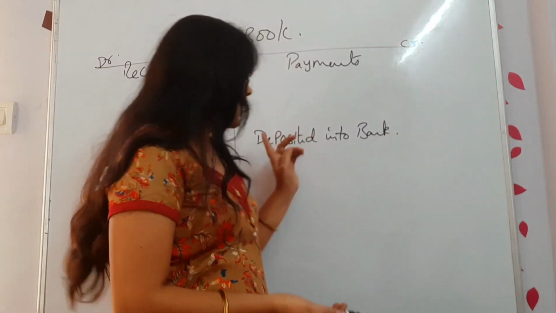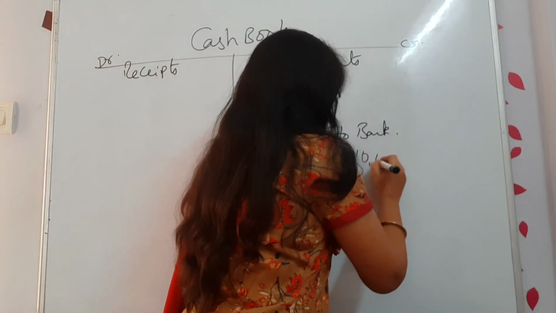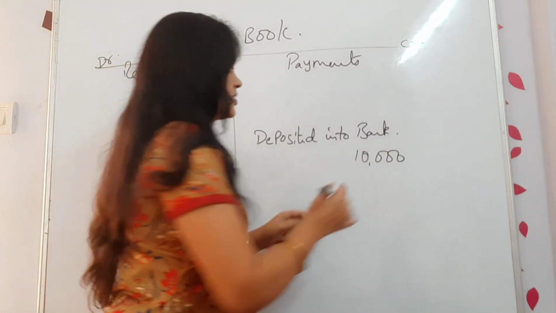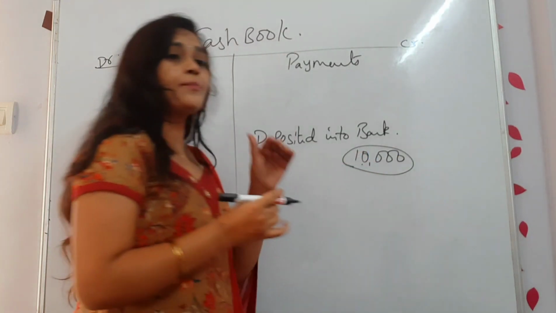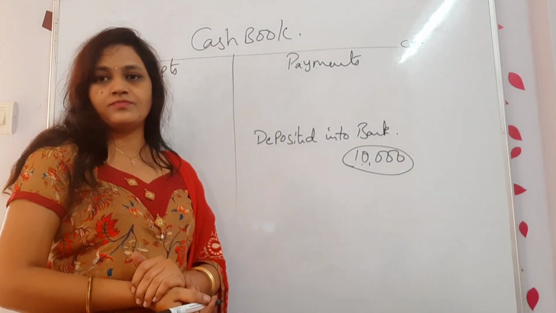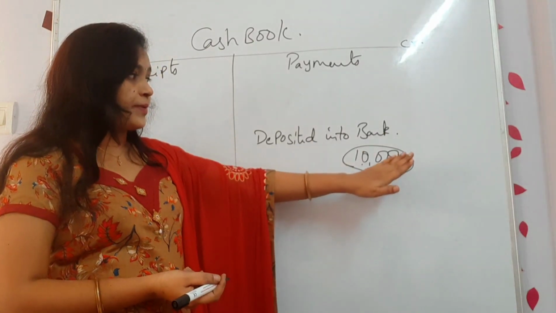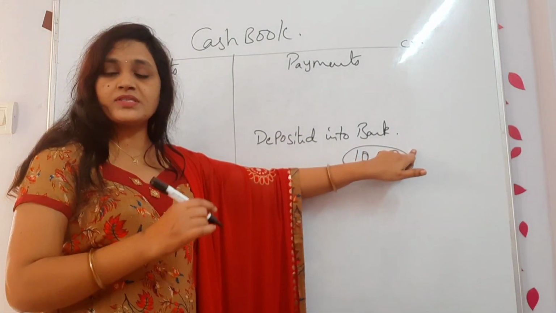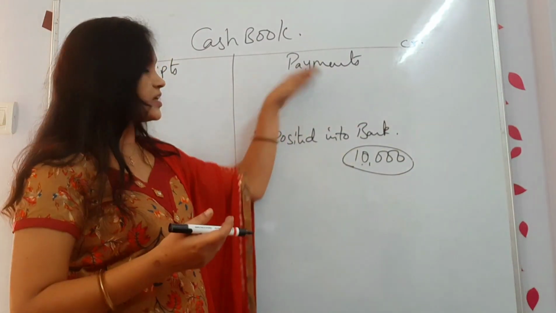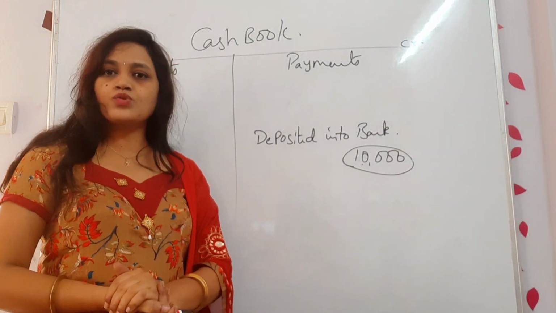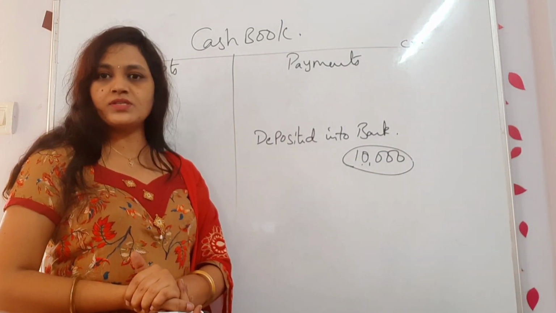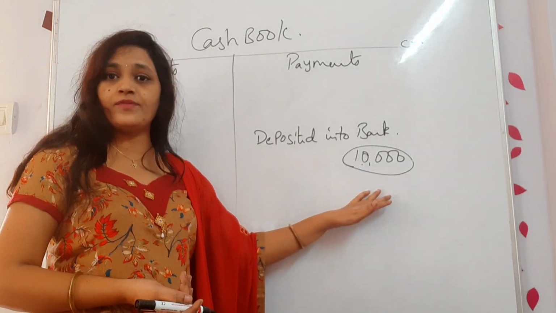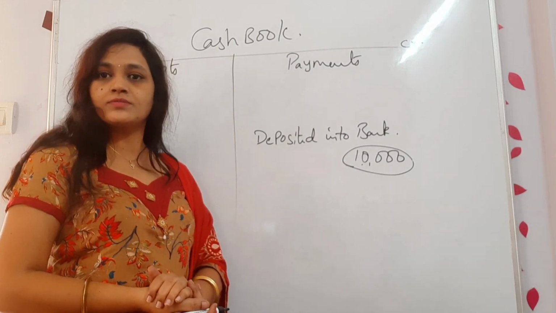Now here the query is, I deposited 10,000 rupees into the bank. Now is this 10,000 a payment or receipt? Someone tell me. I deposited into bank, that means cash is going out. Okay, fine, I treated it as payment. But where is it going? It is going to my bank account only. It is not going anywhere. So in that case, it must be receipt, right?